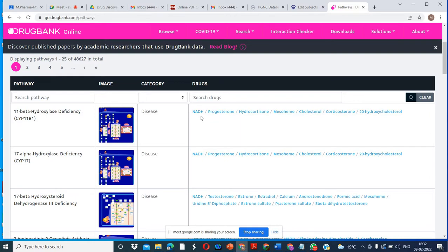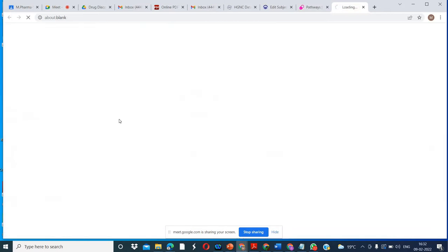So which drug is used? The drug names are given here, like progesterone, hydrocortisone. These are steroid drugs. So these are used in this disease, like 11 beta hydroxylase deficiency. The corresponding pathway is given here, and you can also click on this. You will have information on this.